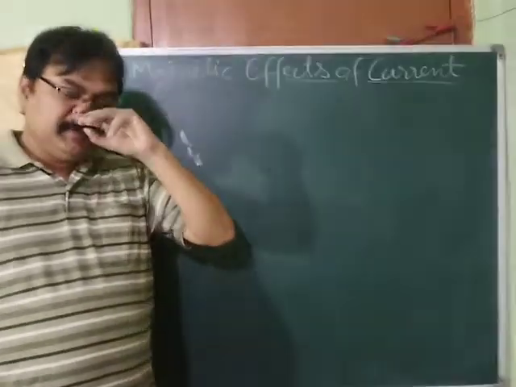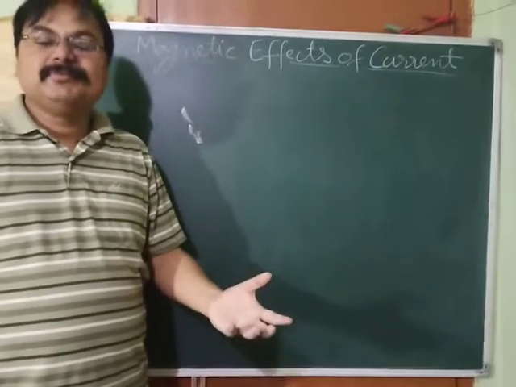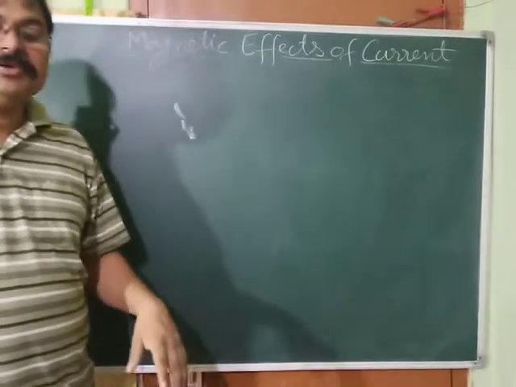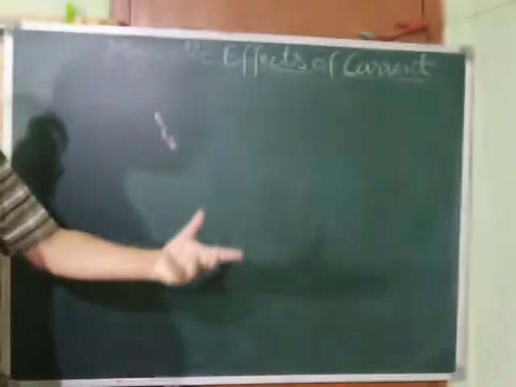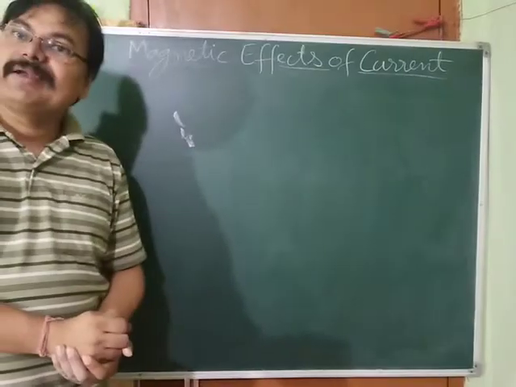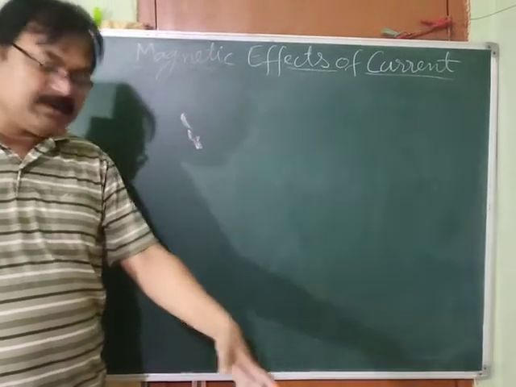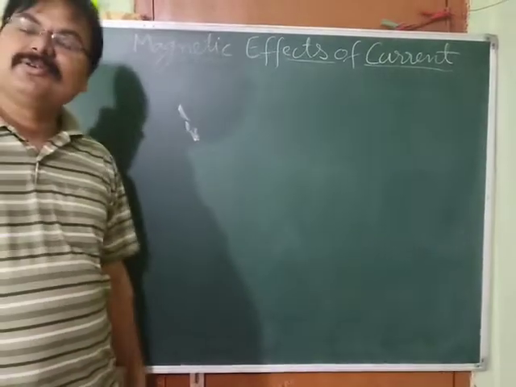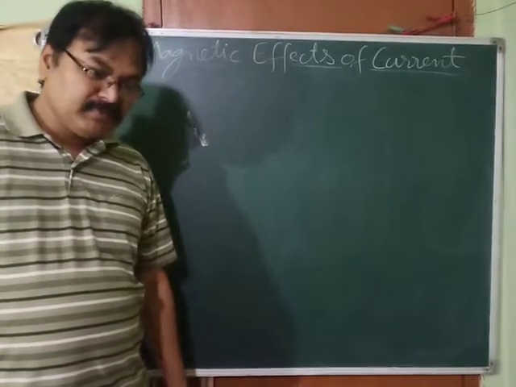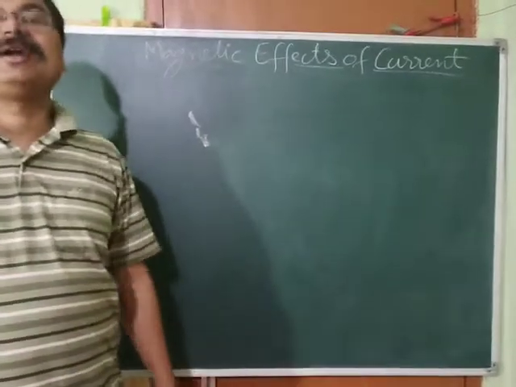As we know, we have studied two types of forces, one is contact forces, another is non-contact forces. Like gravitational force is a non-contact force. Things fall towards the Earth without any contact. In the same way, we have studied that electrostatic force is also a non-contact force. And here magnetic force is also a non-contact force.